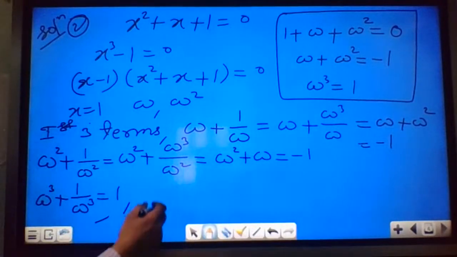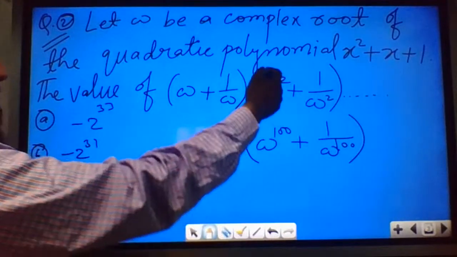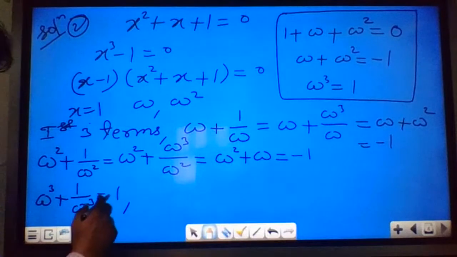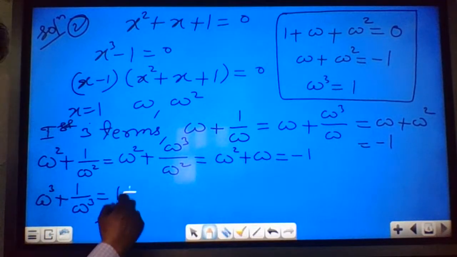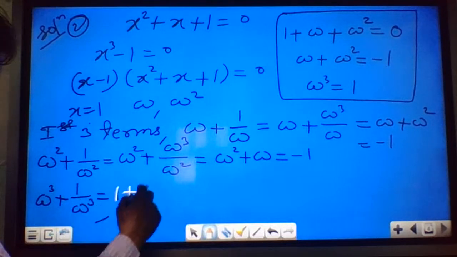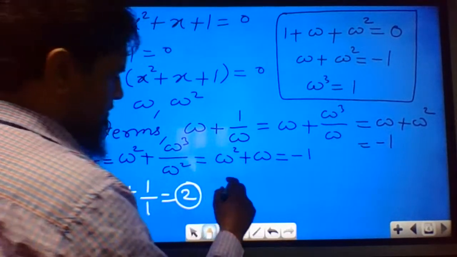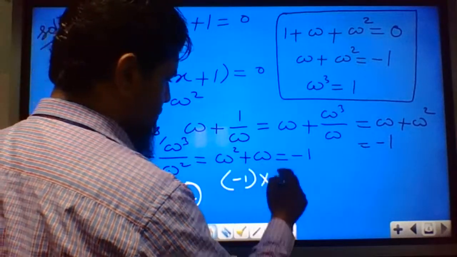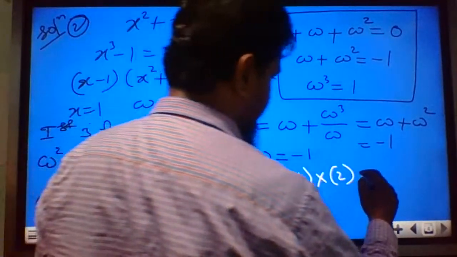Third term of the equation: omega cube plus 1 by omega cube. Omega cube is 1, so 1 plus 1 by 1, that is 2. So the first three terms are minus 1 into minus 1 into 2, so we are getting 2.